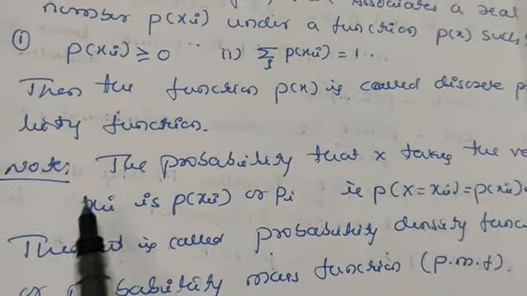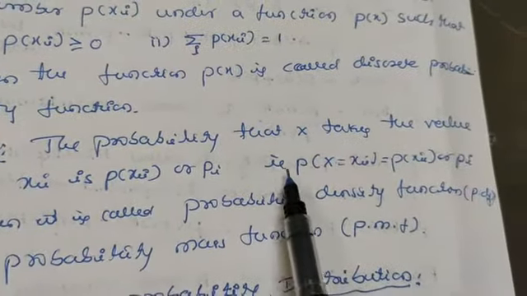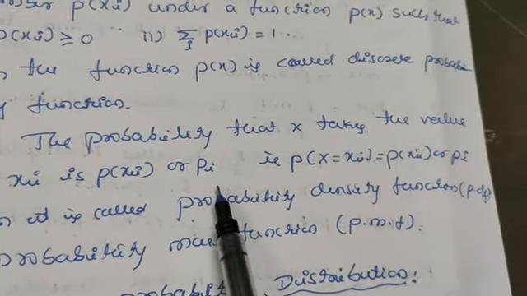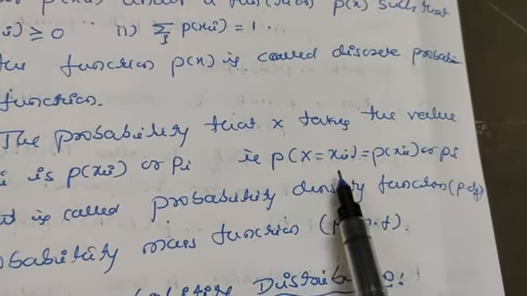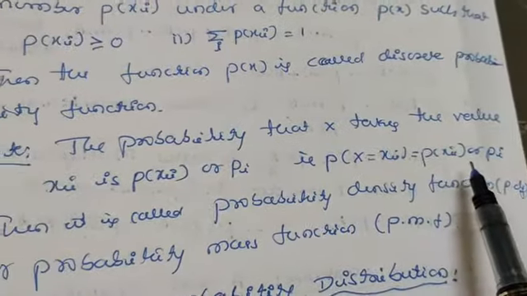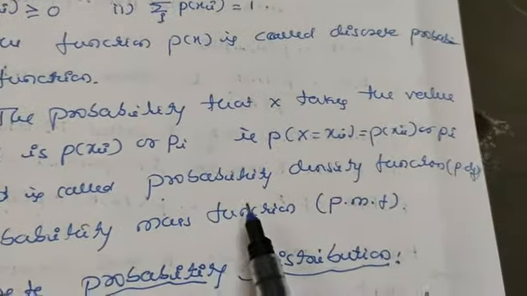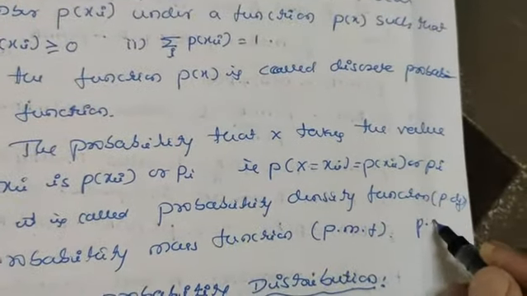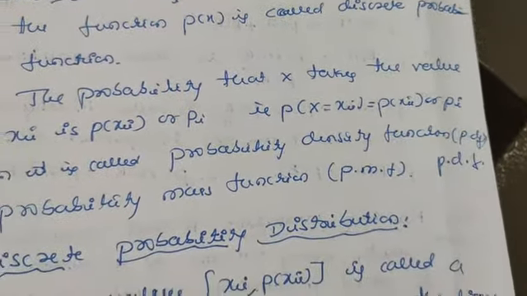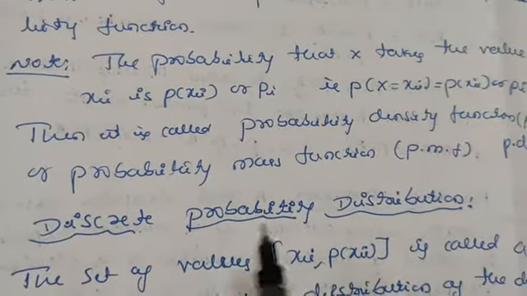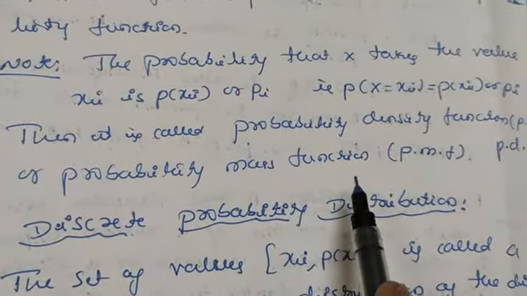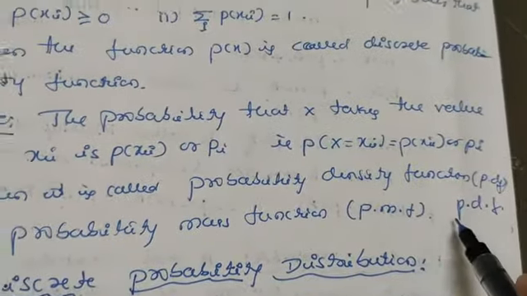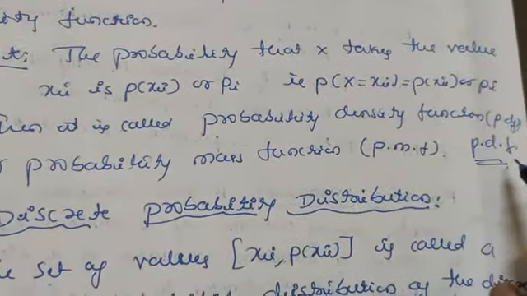So let us take one note here. The probability that X takes the value xi is p of xi or pi, that is, p of X equals xi is equal to p of xi or p of i. Then it is called the probability density function. In short, we can write it as PDF, probability density function, or we can also say that it is the probability mass function, and in short we can write it as PMF. We use this notation in examples also, PDF.